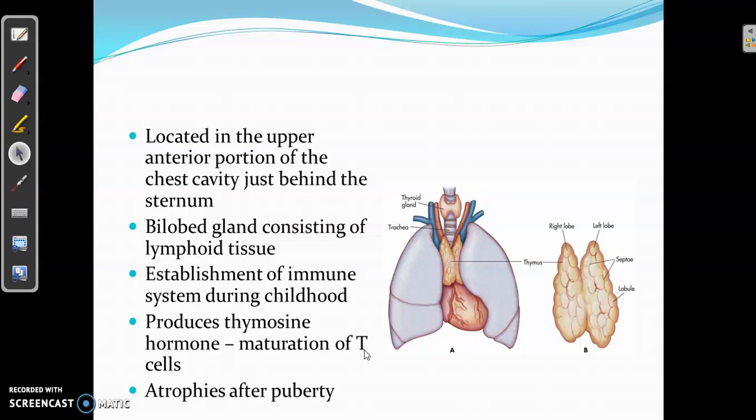And this thymus gland is functional only during childhood stage, and once a person attains puberty, the thymus gland undergoes degeneration and it atrophies and disappears.